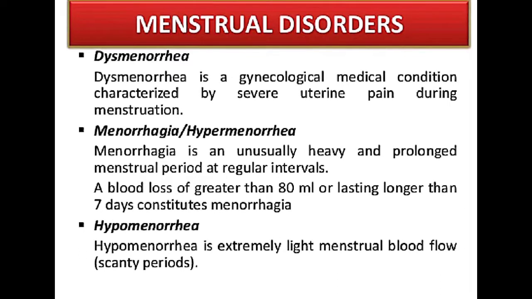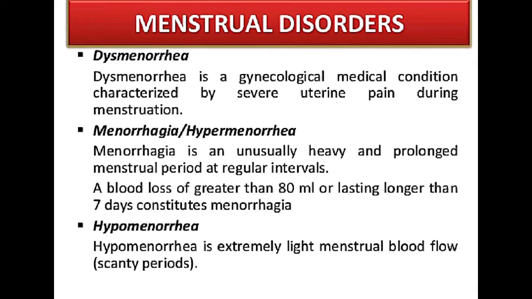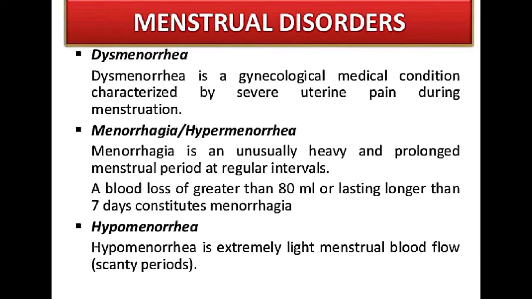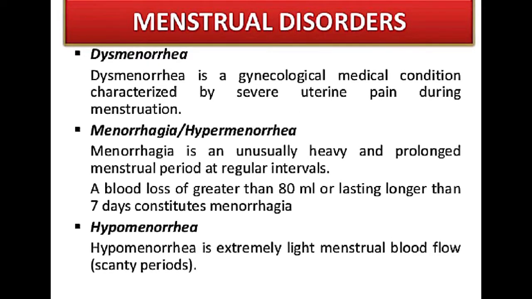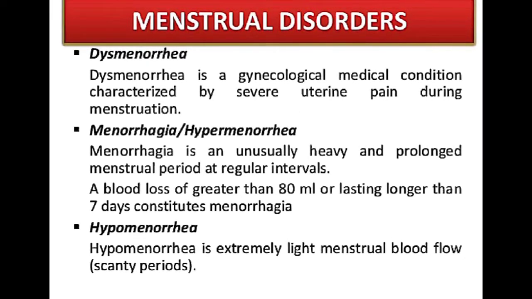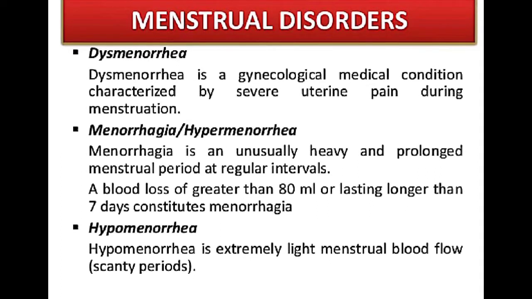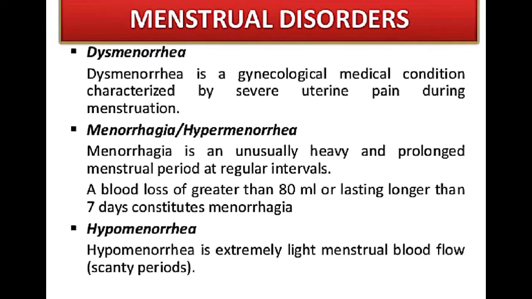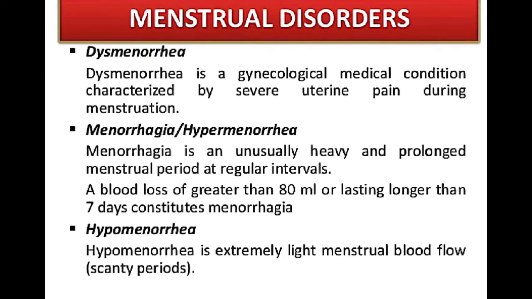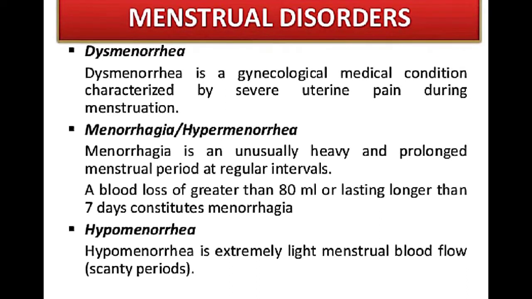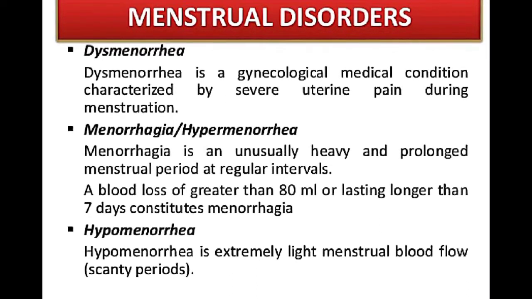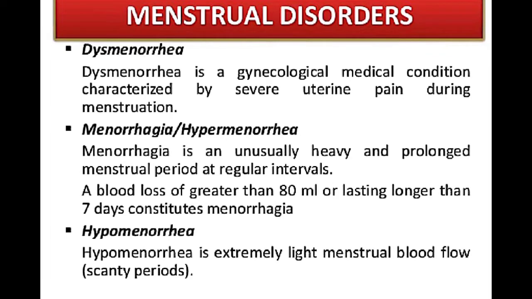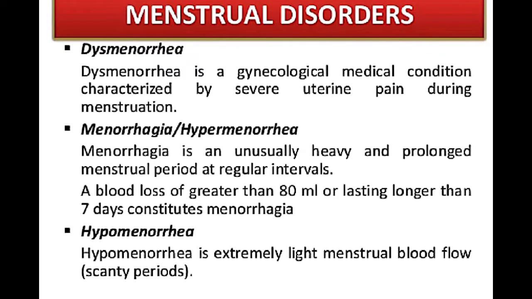So here, it is the opposite of amenorrhea. In amenorrhea, what will happen? There will be no menstruation. Here, in menorrhagia or hypermenorrhea, there will be more bleeding, which is prolonged or which occurs for a long duration of time, greater than the regular periods. And here, the volume of blood which is lost is also greater. Then next is hypomenorrhea. In hypomenorrhea, the menstrual bleeding will be there, but there will be a very small amount of bleeding. This is also known as scanty periods.